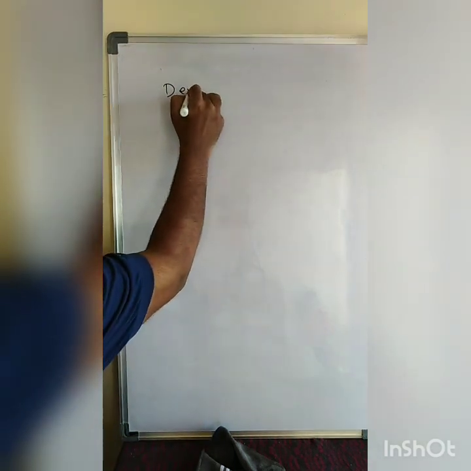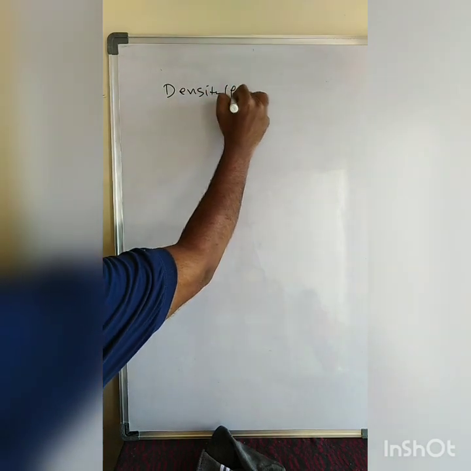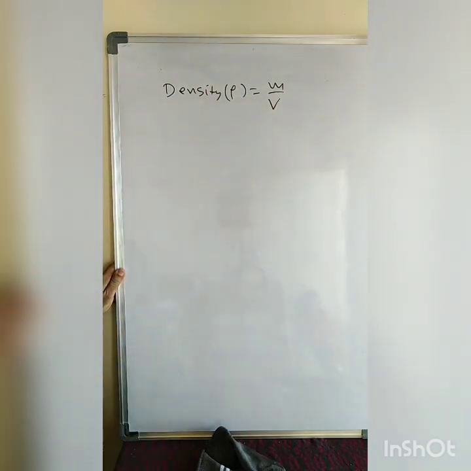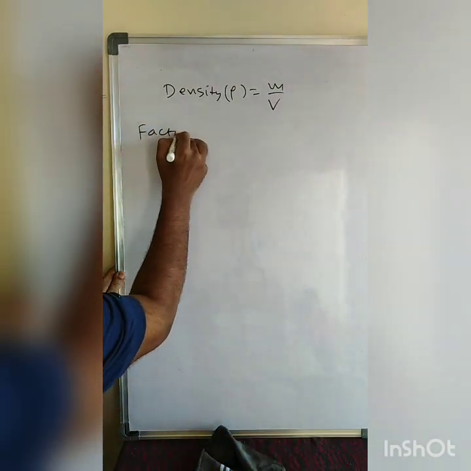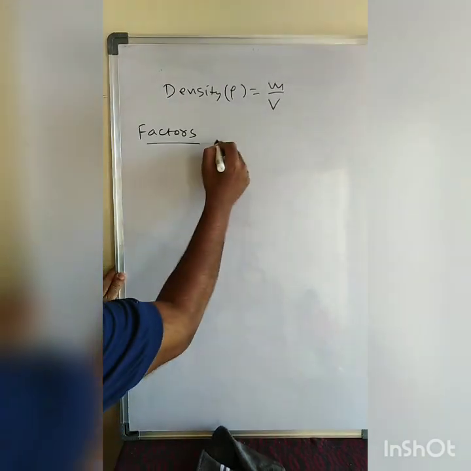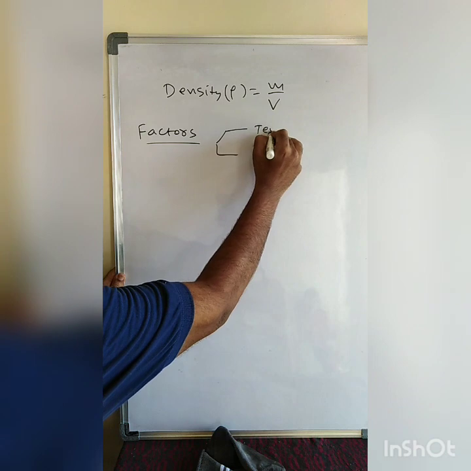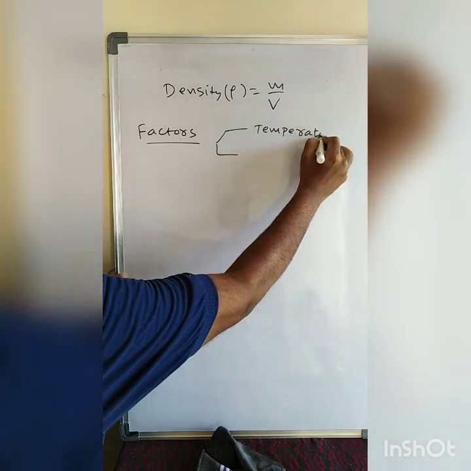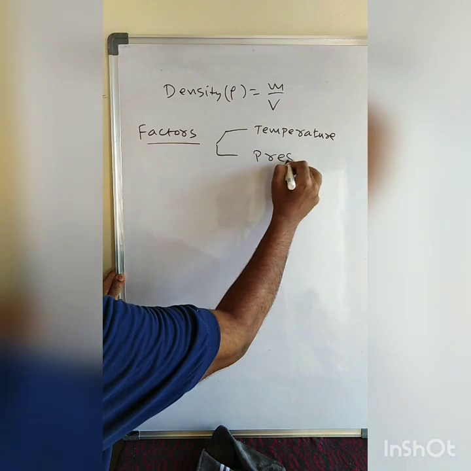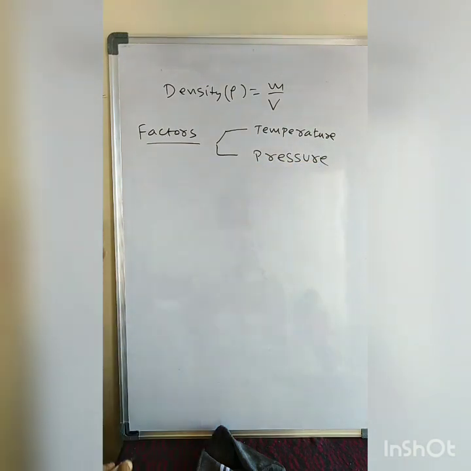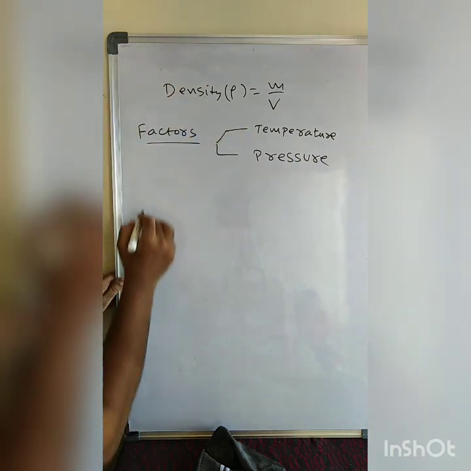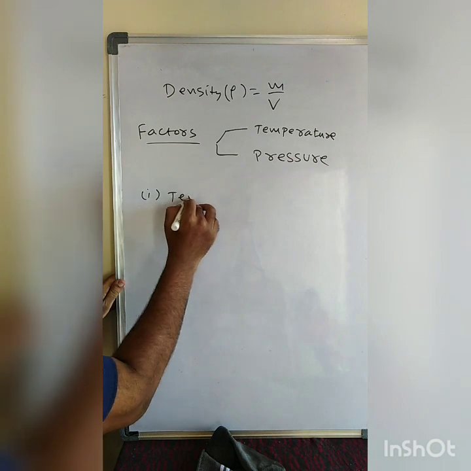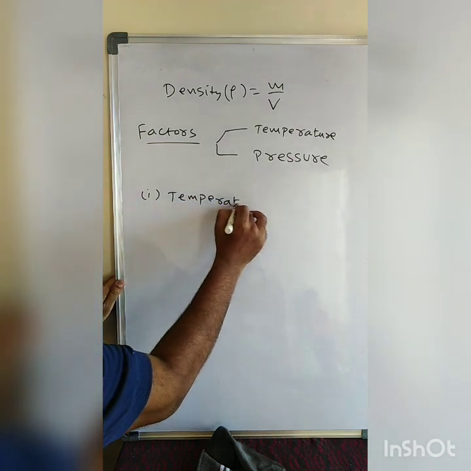See carefully, the density we are discussing here: density rho is nothing but mass by volume. The density is affected by two factors. What are the factors affecting density? Number one is temperature and the second one is pressure. Temperature and pressure have a lot of impact on density. See how it depends upon temperature.